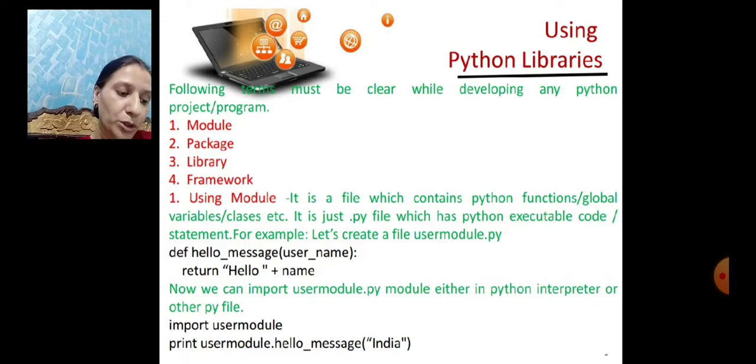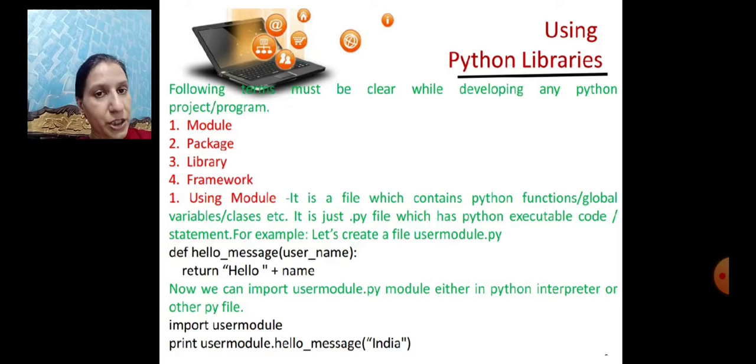Now what is a module? A module is simply a Python file which contains functions, variables, classes and statements, with a .py extension. Suppose we want to create a module named user_module.py. Then we write the function def hello_message, and we pass username as a parameter to it, then write hello plus name. Now we can import this module in a Python program just by using the import keyword.